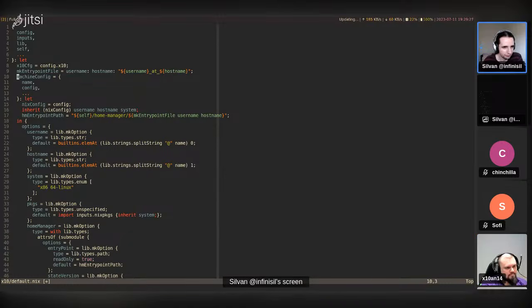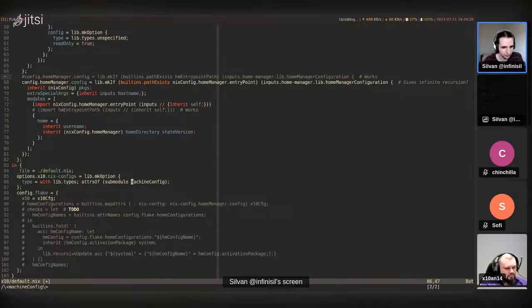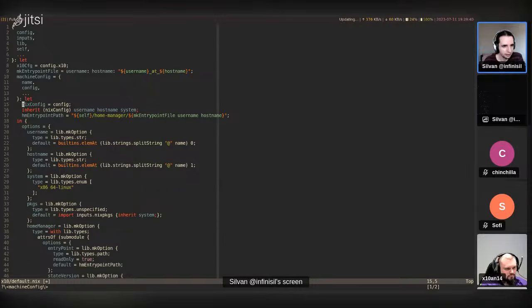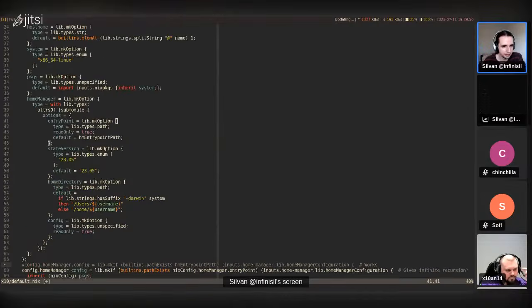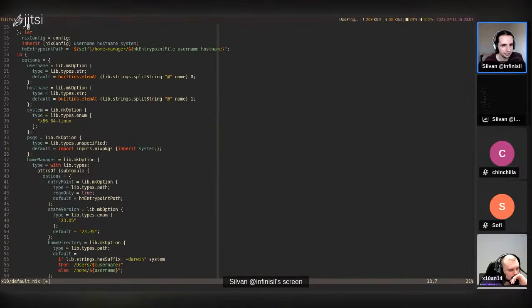So, and that's for a machine config, and machine config is used for this here. Okay, so you define a custom option here for all the machines that use Nix config. Okay. And so then it's home manager.entry point. And the entry point option is defined here. The default value is hm entry point path, which is defined up here.